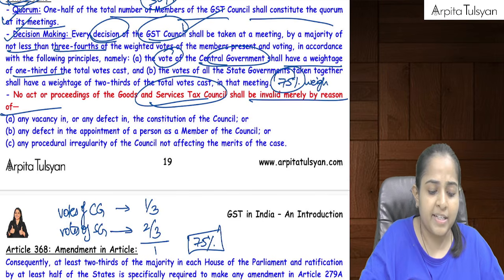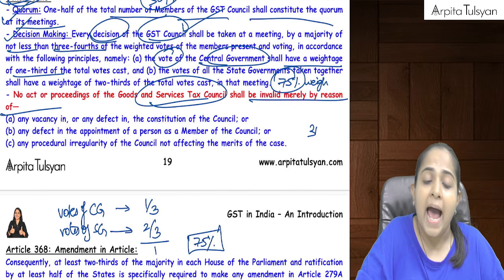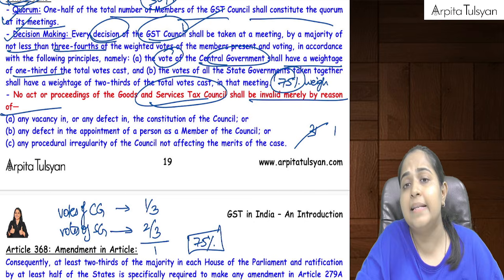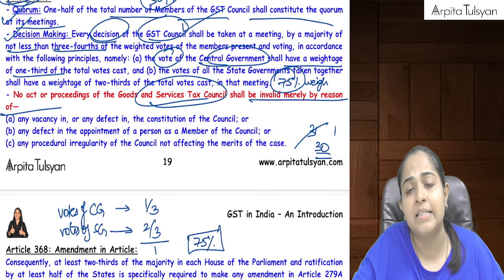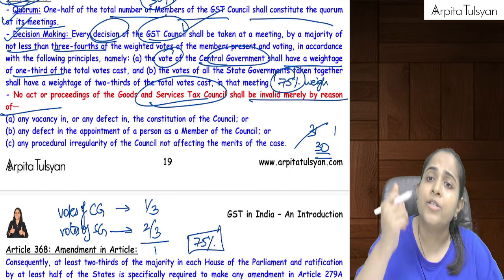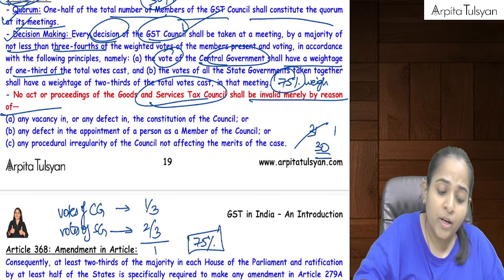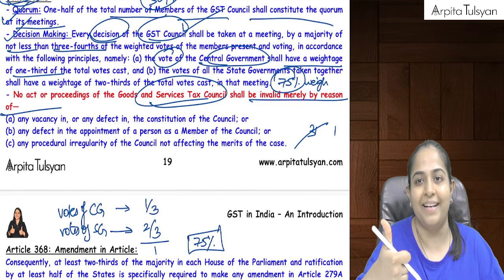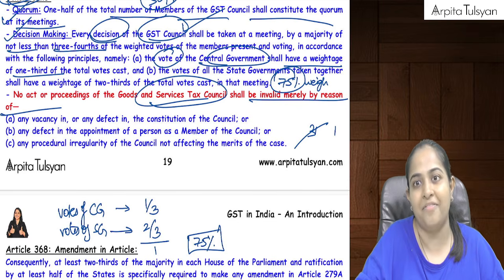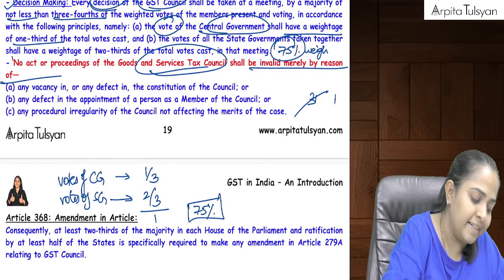Let's say in the GST Council there were 31 members, and one member has recently passed away. So temporarily there are only 30 members. No problem, let those 30 members take the decision. Whatever decision is taken by those 30 members will also remain valid. It will not become invalid. Yes, that is written here.